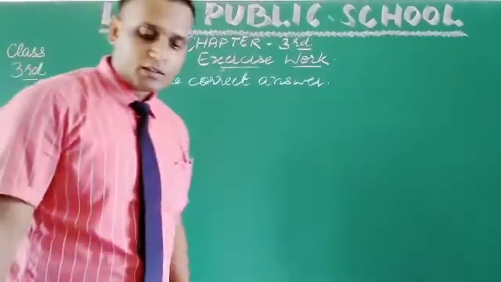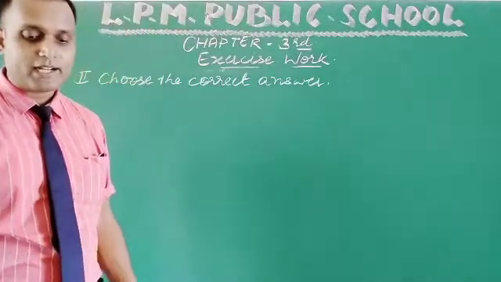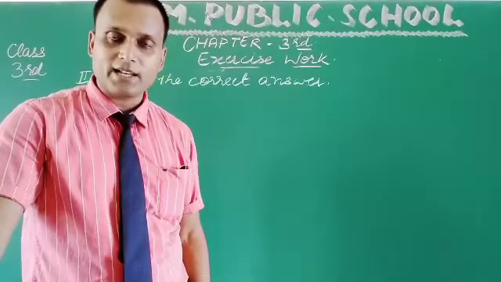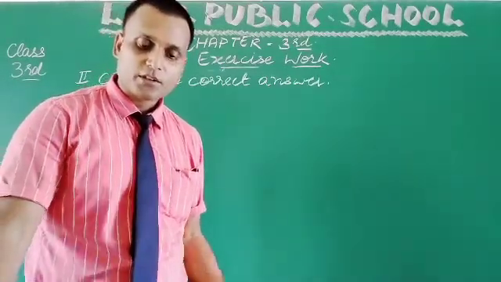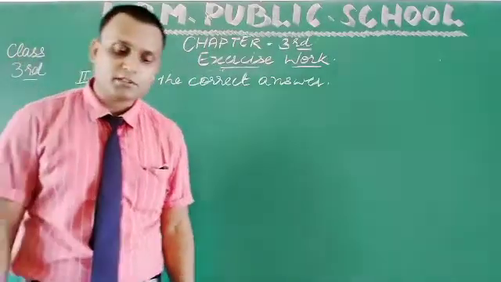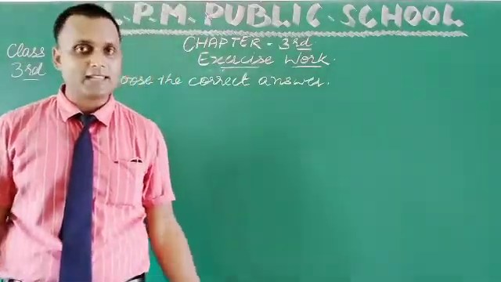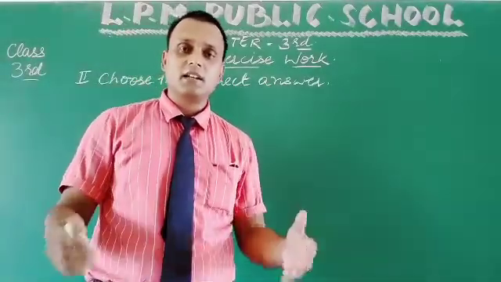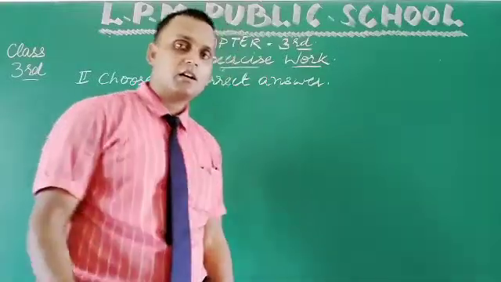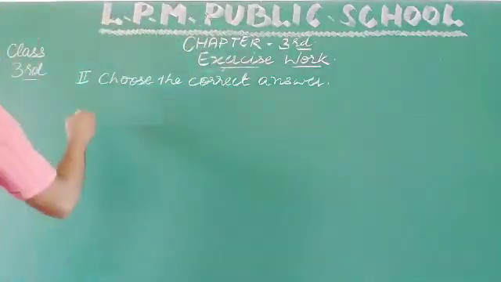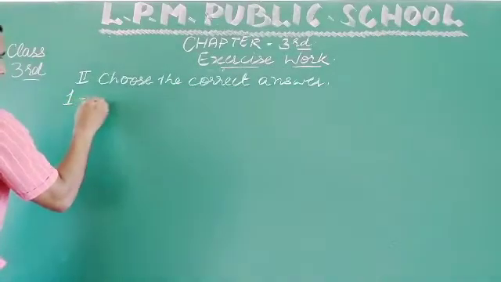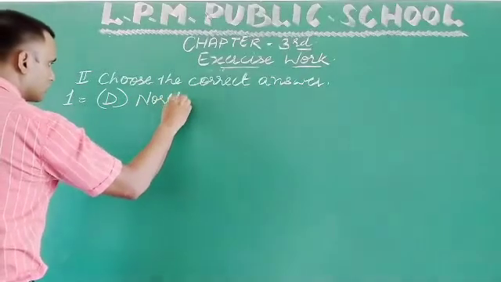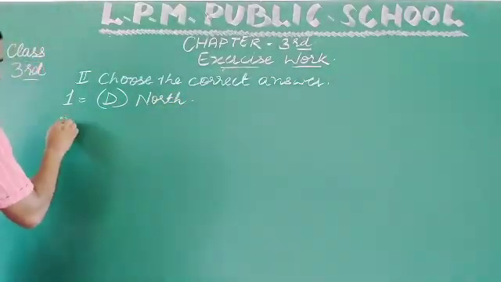First one is, the Himalayas lie to India's. Okay, the options are south, east, west, north. Okay, so we have discussed many times where the Himalayas lie in India. Okay, in which part the Himalayan mountains lie in India. So it is the north side. The answer is D, north.